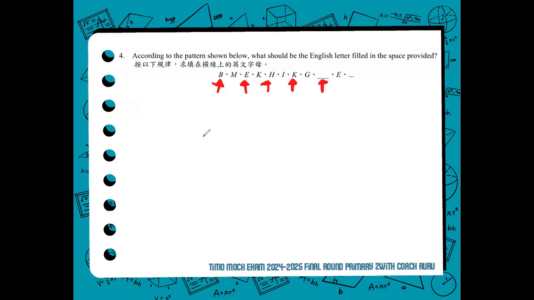Because B, E, H, K follow the English alphabet, though they are skipping a few letters, they follow the regular sequence. As to letter M, letter K, I, G, and E, they follow the reverse alphabet, correct?